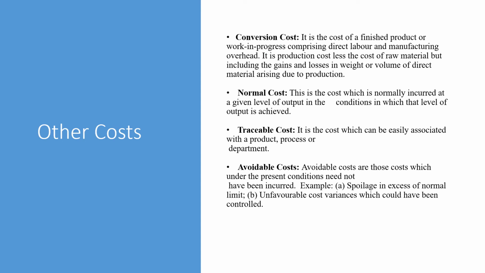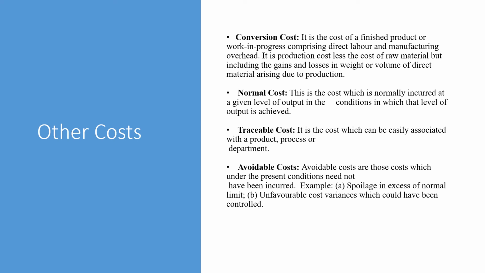Conversion cost is the cost of a finished product or work in progress comprising direct labor and manufacturing overheads. It is production cost less the cost of raw material, but including the gains and losses in weight or volume of direct material arising due to production. So conversion cost is the cost of converting the raw material into finished product, but it will not include the cost of raw materials.